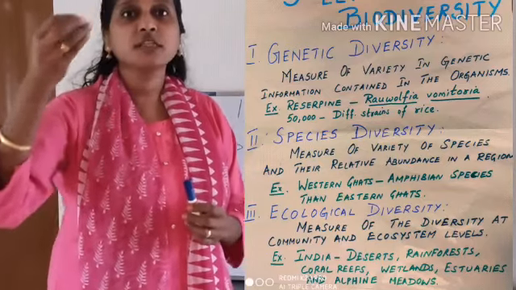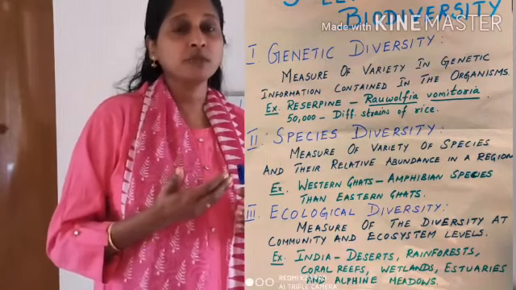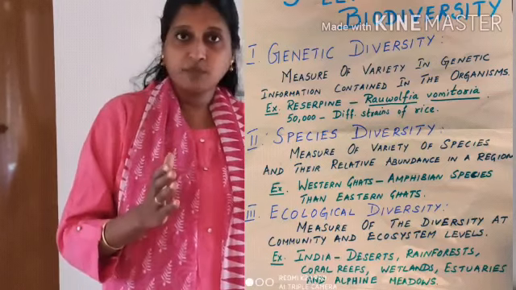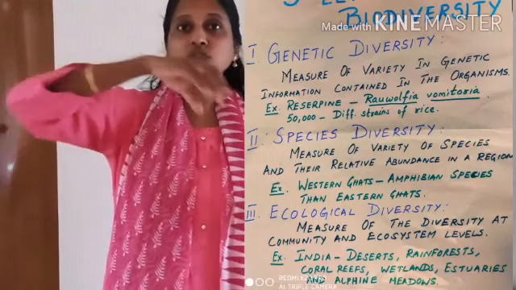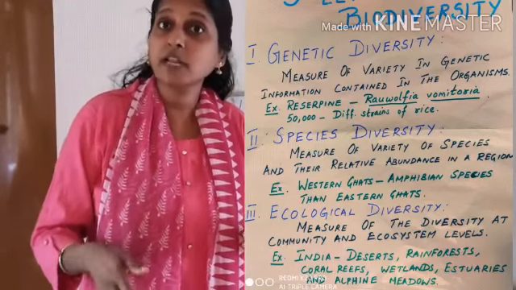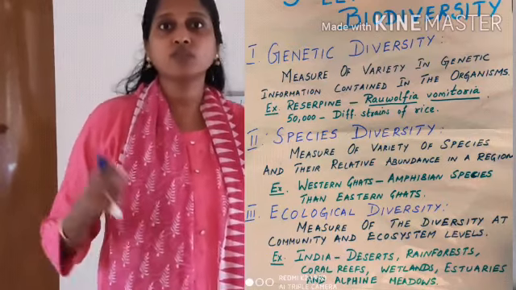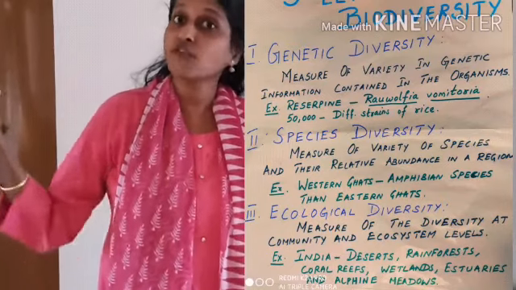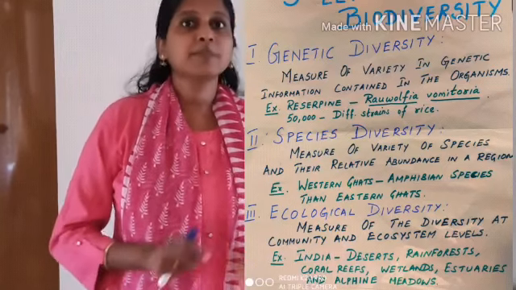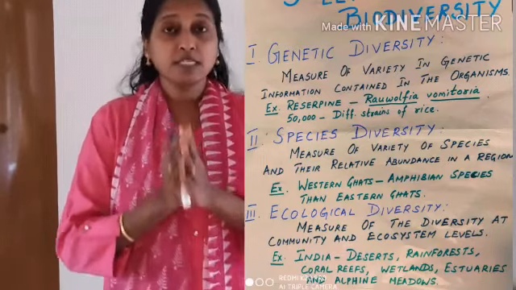So the composition, as well as how much it is, varies from one variety to another variety of Rauwolfia vomitoria, the same species. Based on the varieties, the composition will differ and how much concentration they produce will differ. Rice has around 50,000 varieties, and there are 1,000 varieties of mangoes, isn't it? All are not tasting the same, all are not appearing the same. This one we call genetic diversity, diversity in the gene.